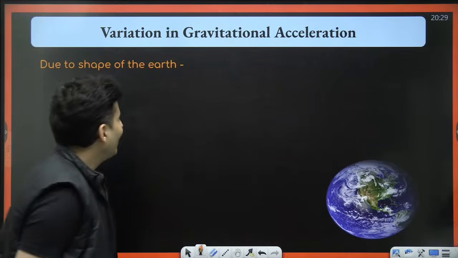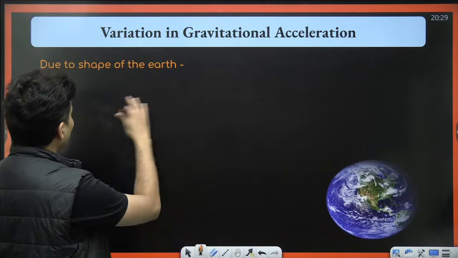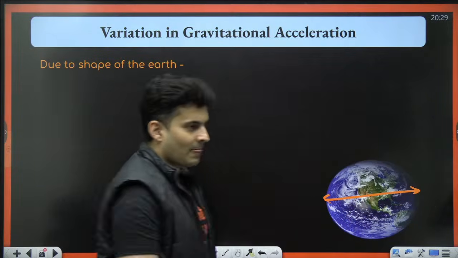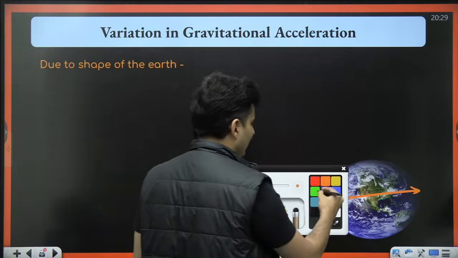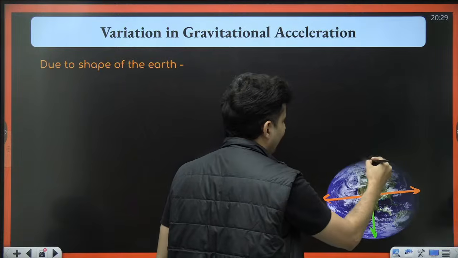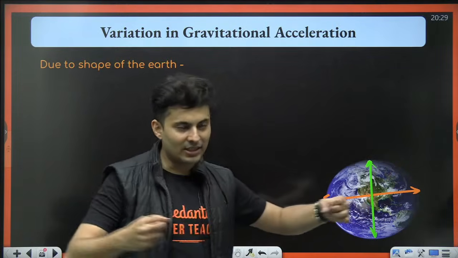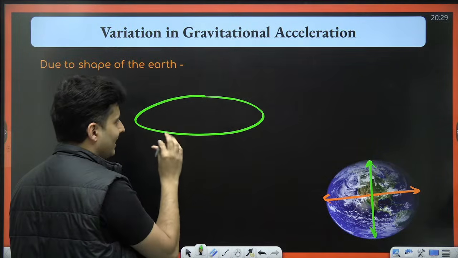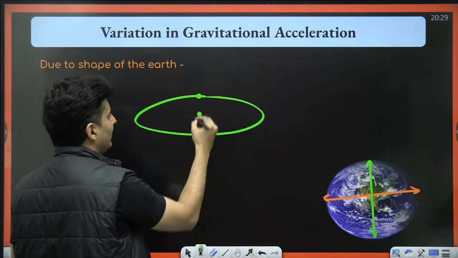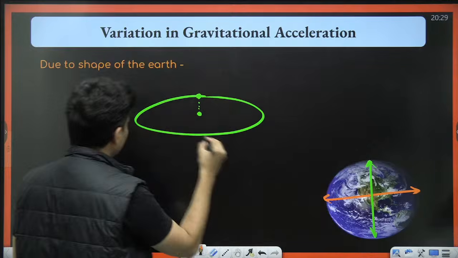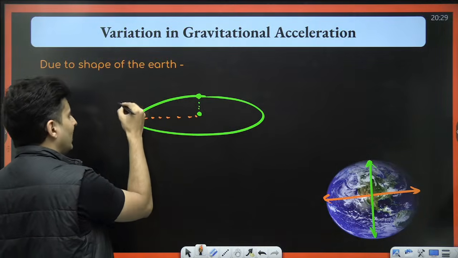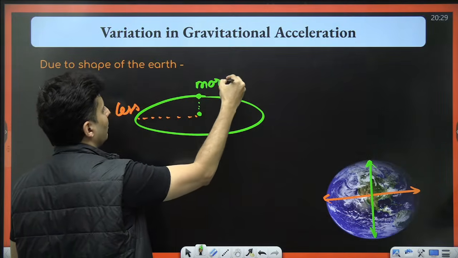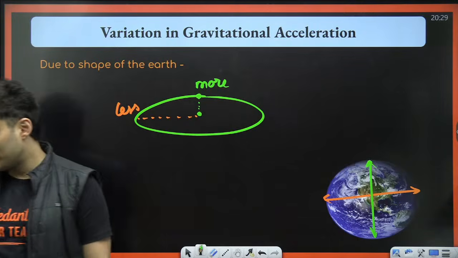Okay, so what about variation in acceleration due to the shape of the earth? That is because the earth bulges out at the equator. It's fat at the equator and slightly smaller at the pole to pole distance, so it is an ovalish shape, though that is exaggerated. The pole is closer to the center, whereas the equatorial points are far away from the center. So that's why the gravity is less over there, and because you are closer to the central mass at the pole, the gravity is more over there. That's the reason for that.